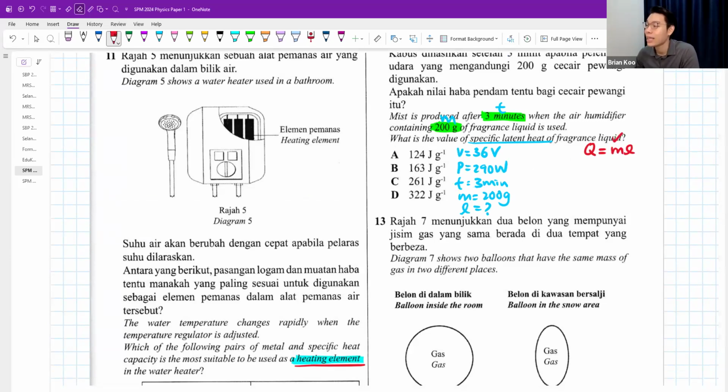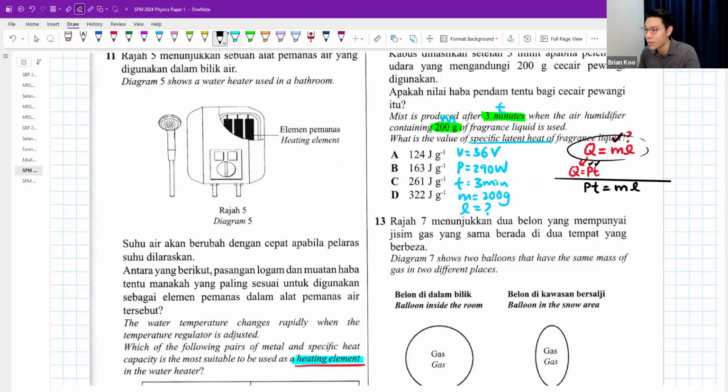The mass I have. Latent heat I want to find. The Q, the heat, do you have or not? Don't have, right? So you figure it out, because if you look in your formula sheet, you will see that there's another way to find heat. Based on this information, the other way to find heat is PT. I multiply power and time together. So I got P, I got T, I got M, I can find L already. That's why we combine this together: PT equals mL. You don't have to combine also, you can find the heat first, but the Q is just going to be the PT.